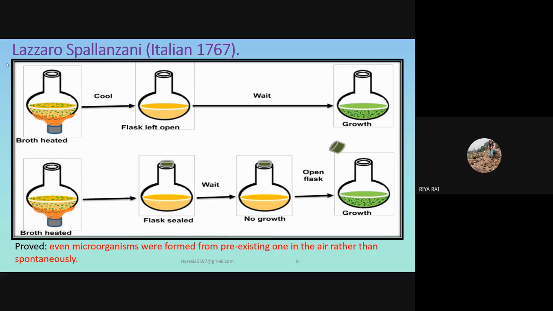According to this experiment and its results, we can say that even microorganisms were formed from pre-existing ones that were present in the air. Once the cork of the closed jar was opened, microorganisms grew in that also. But as we know, the sterilization process kills each and every living form or bacteria, so they were killed at the very start.